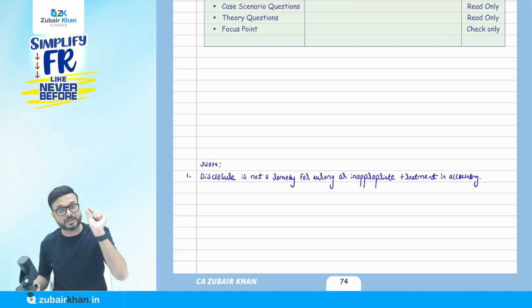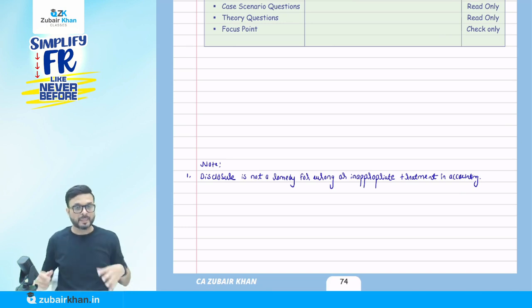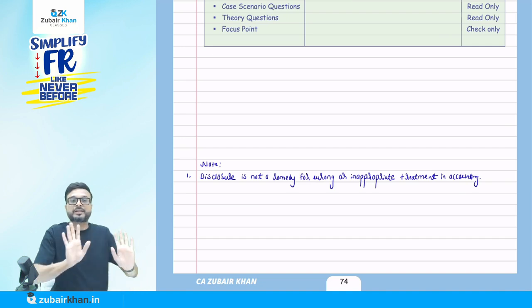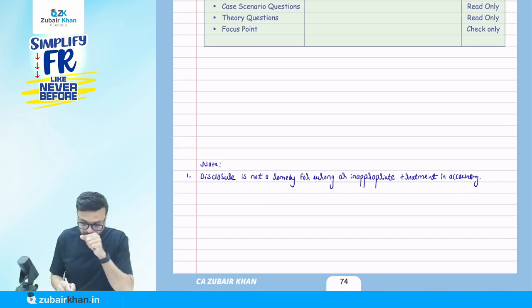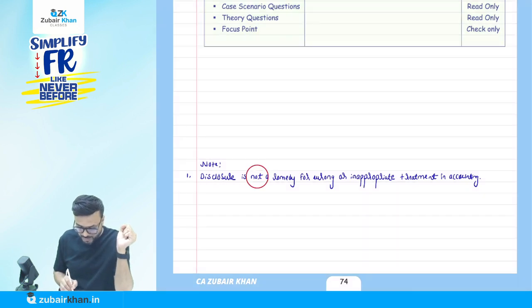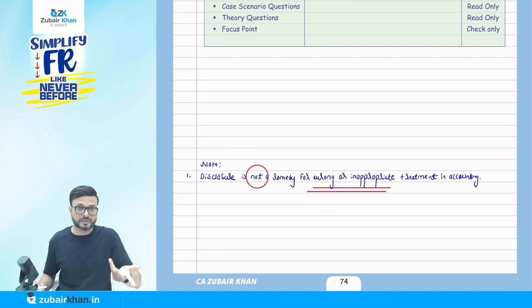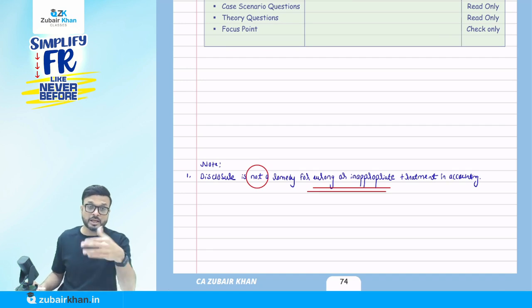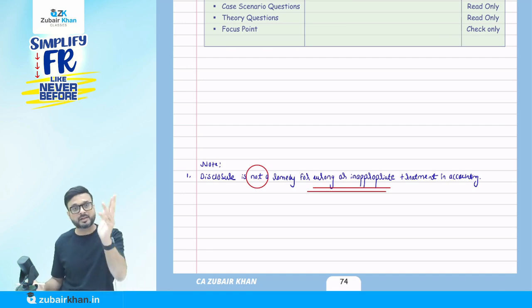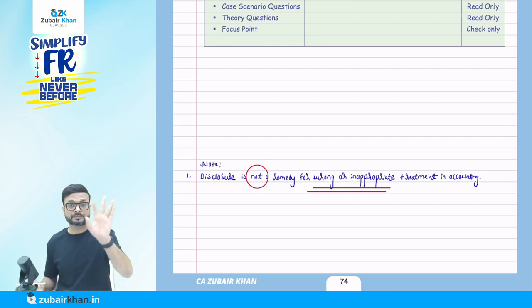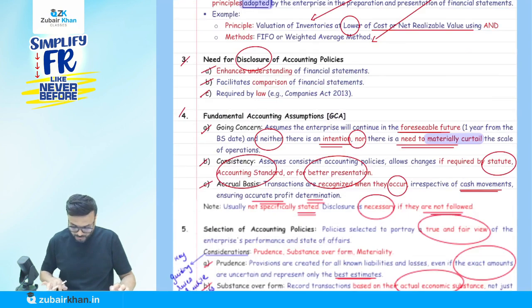Let me give an example. As per accounting standard 2, the LIFO method is not allowed. I say no, I follow the LIFO method. I disclose it, I follow the LIFO method, so it is correct. No. Disclosure is not a remedy for wrong or inappropriate treatment in accounting. So you cannot say I have disclosed it, so whatever wrong I have done is correct. No, LIFO is not allowed. Even if you disclose in notes to accounts that you follow the LIFO method, that does not mean the method will become appropriate, because it is not allowed as per accounting standard 2. That is, disclosure is not a remedy for wrong or inappropriate accounting treatment.